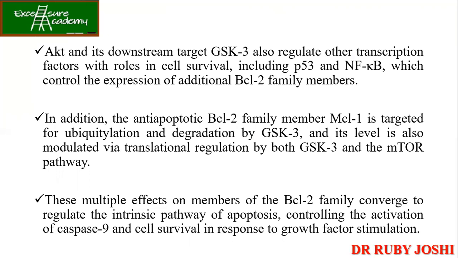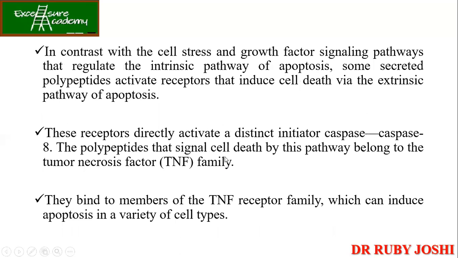That is why it is getting a little confusing. So what you can do is just make a flow chart where you mention that in this condition the cell will survive, in the other condition the cell will go into apoptosis. Okay. So the anti-apoptotic BCL2 family members are targeted for ubiquitination and degradation by GSK3, and their level is also modulated via translation regulation by both GSK3 and the mTOR pathway. So all this will become clear once you see the figure.